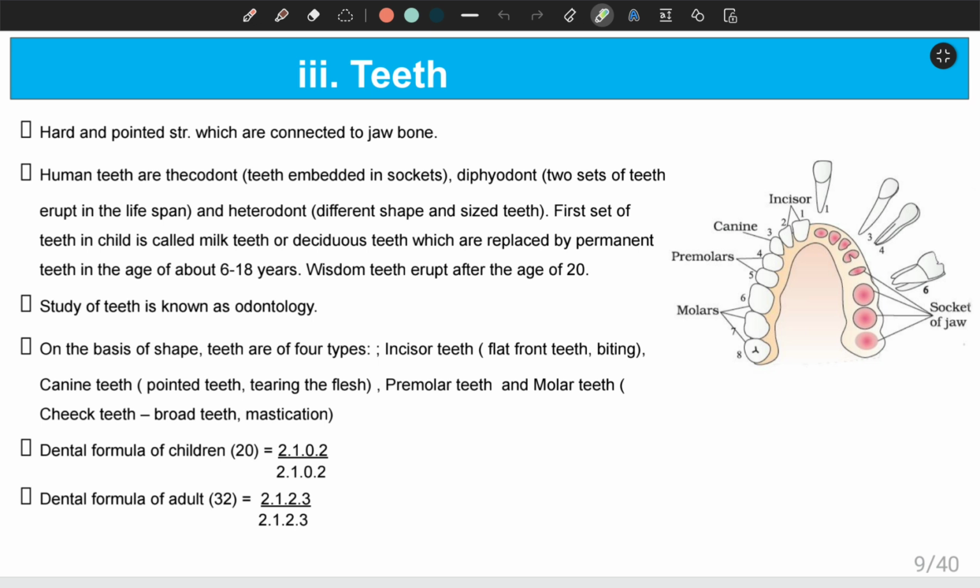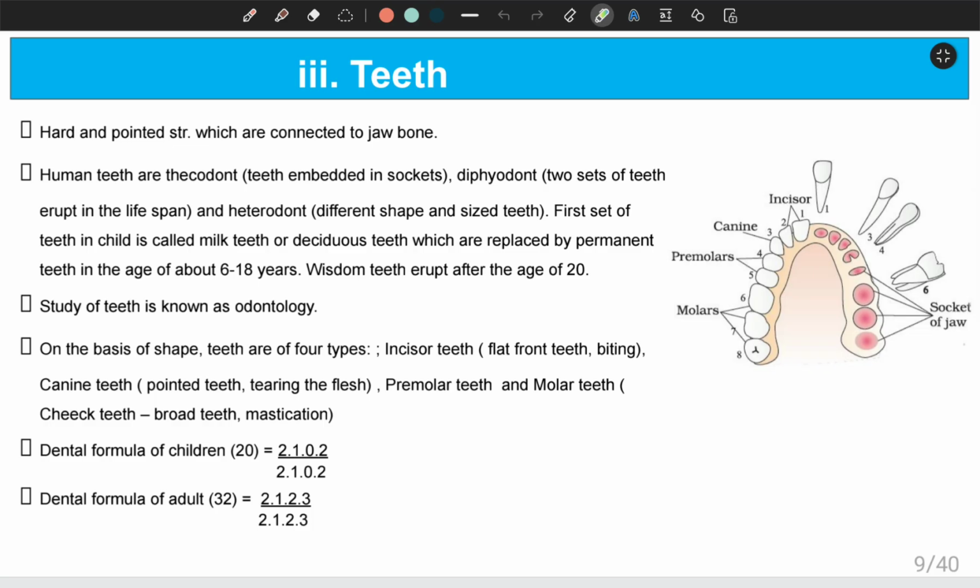Similarly, it is also known as diphyodont because in the life of a human there will be two sets of teeth erupt. The first set in a child is known as milk teeth or deciduous teeth, which are later replaced by permanent teeth at the age of 6 to 18 years.